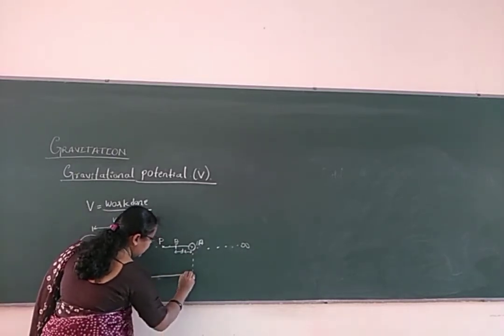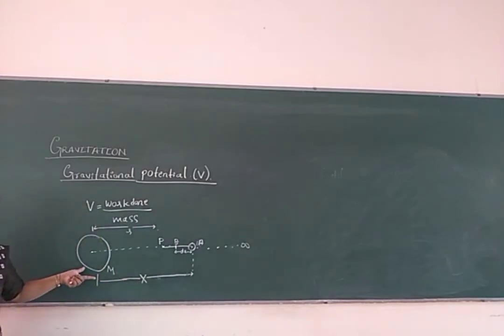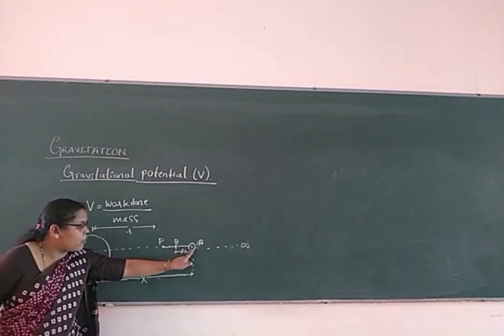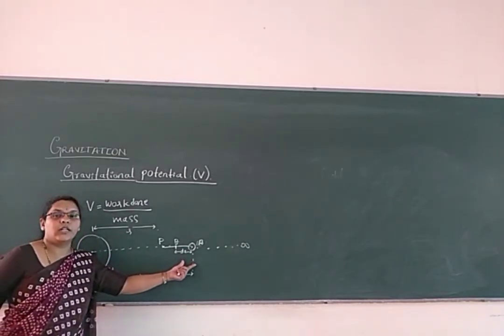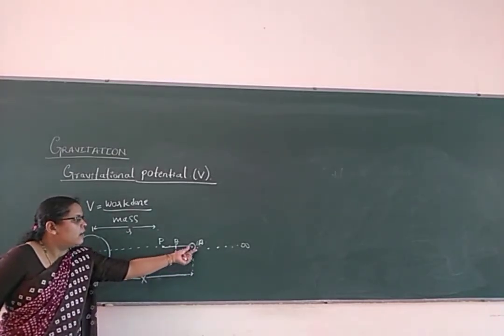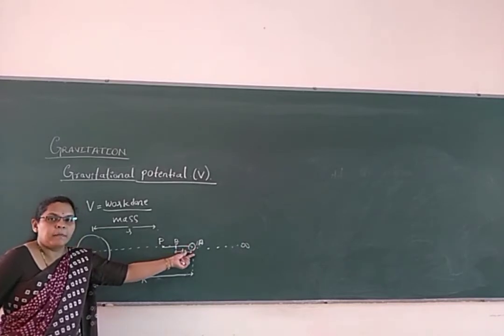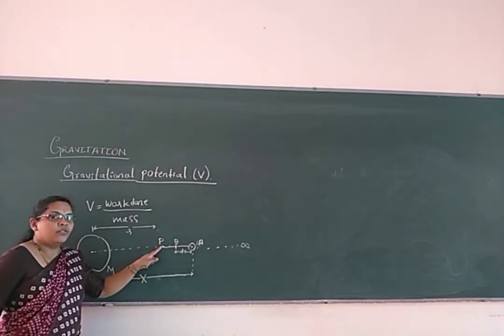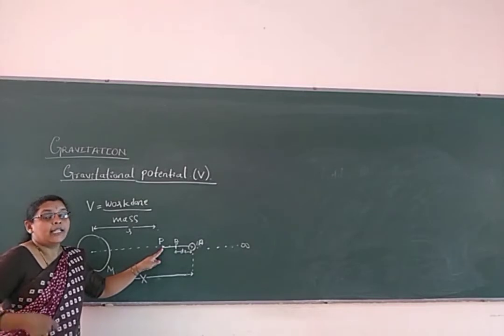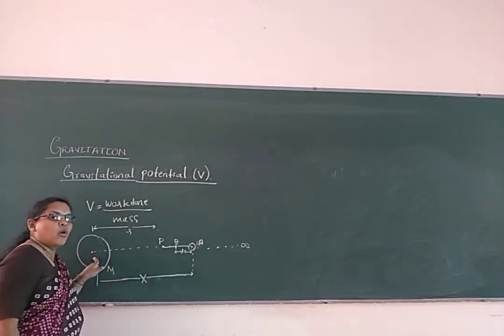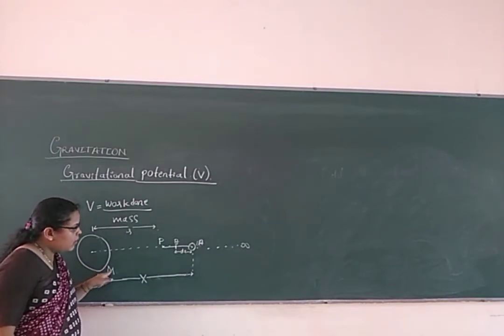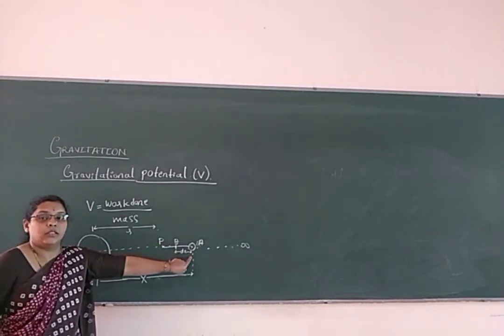The distance between the body of capital M and where the body is in the infinity range is x. We have to do some work to bring that body of unit mass to the point where the gravitational field exerts the gravitational force of attraction between the body of mass capital M and the body of mass m here.